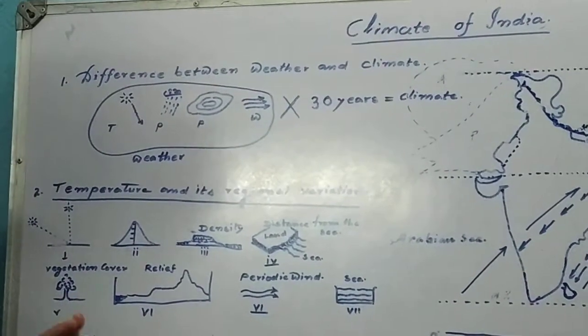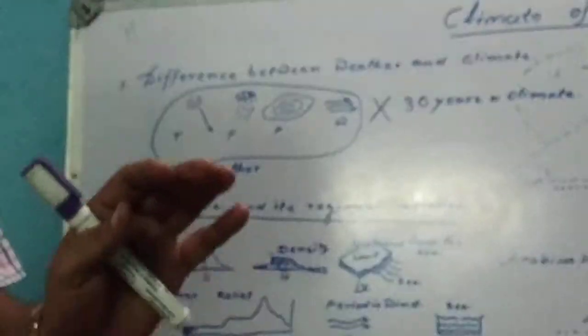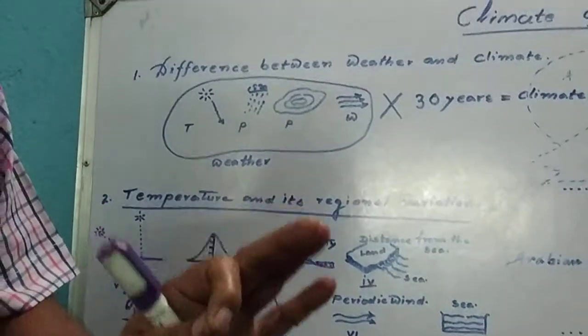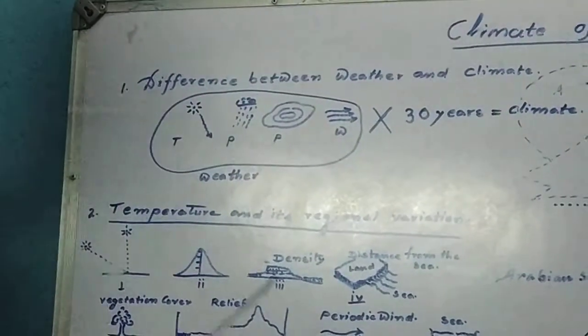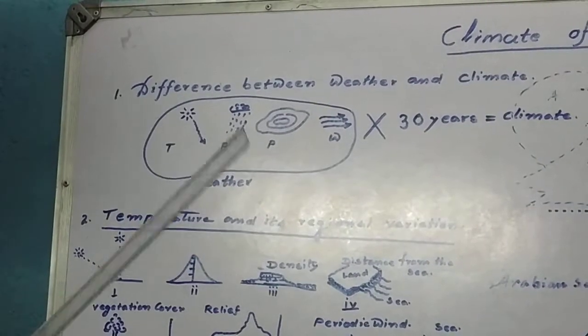Weather is nothing but the average condition of the atmospheric elements at a certain place at a certain time. Suppose these elements are atmospheric elements.